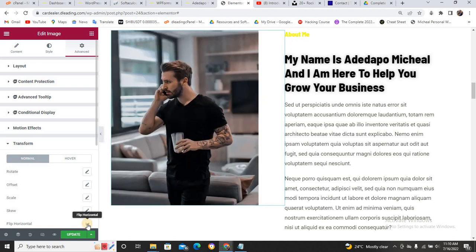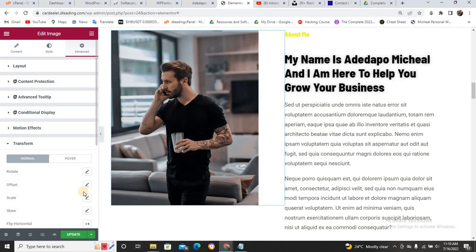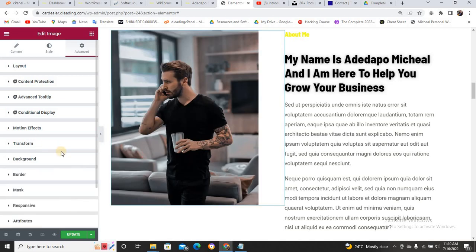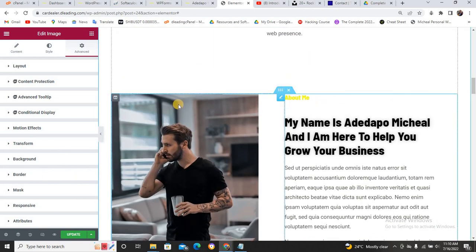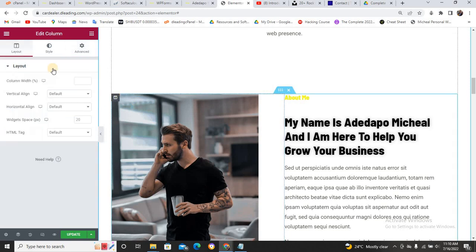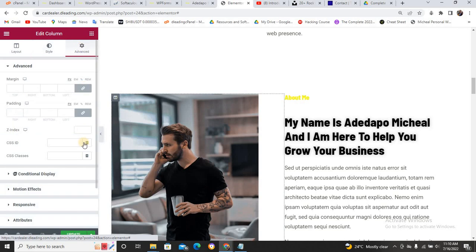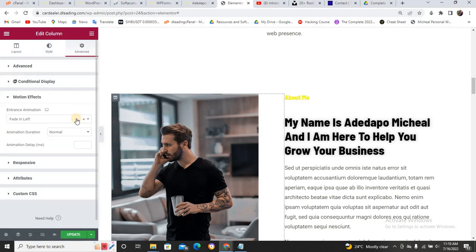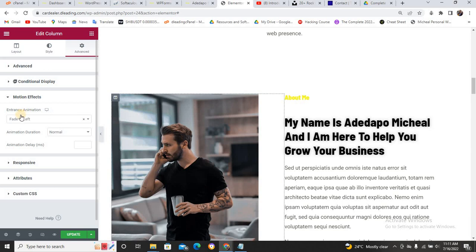You can change a lot of things. You can flip it horizontally and you can change it anyhow you want. But I still want to show some things. Let me click on this button, come to advanced, motion effect. Can you see? This is the button, not the picture now. Once you pick this section and come to motion effect, I see fading left.